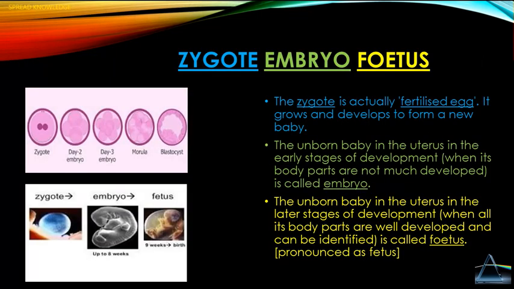Let's understand zygote, embryo, and fetus one by one. The zygote is actually a fertilized egg. It grows and develops to form a new baby. The unborn baby in the uterus in the early stages of development, when its body parts are not much developed, is called an embryo. The unborn baby in the uterus in the latest stages of development, when all its body parts are well developed and can be identified, is called a fetus.